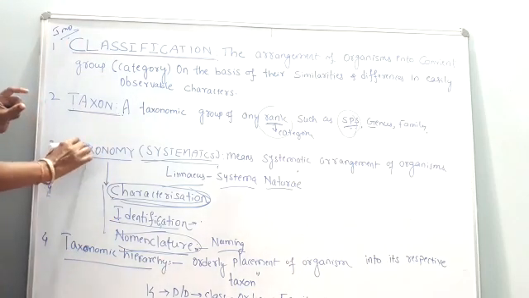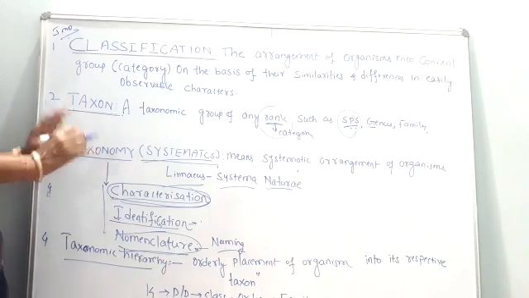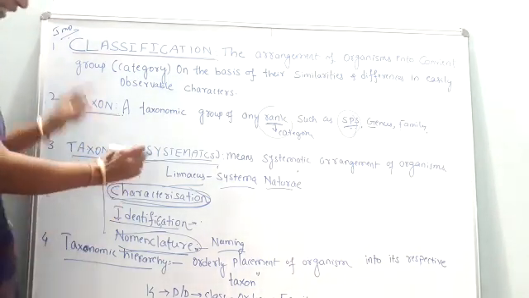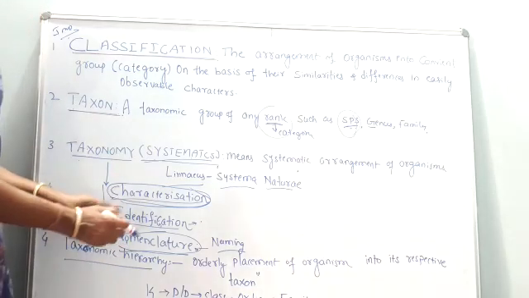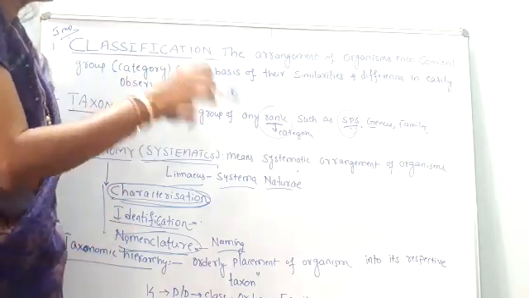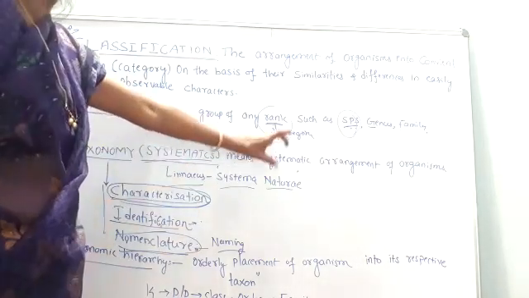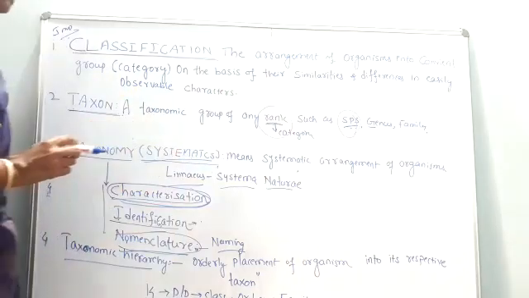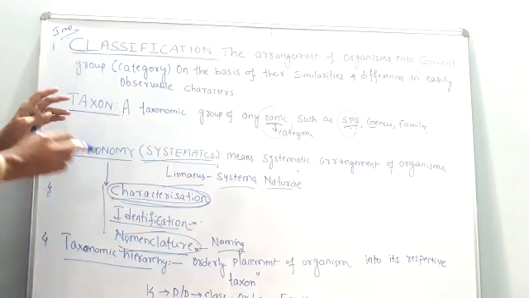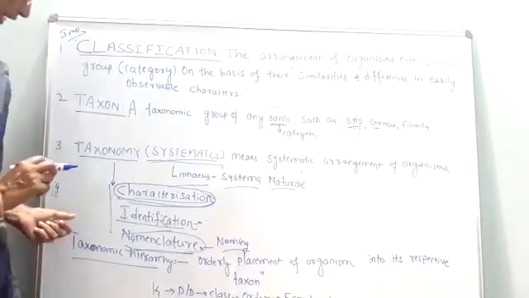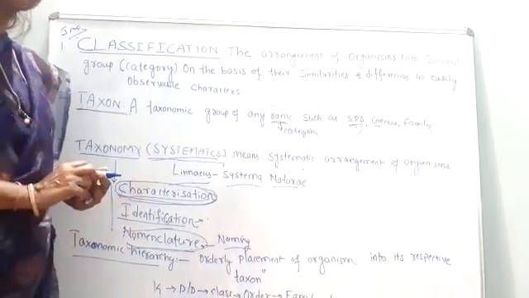Okay, the term taxonomy is clear now. The definition is very clear. It is the principle and process of characterization, identification, and nomenclature of a particular plant or particular animal, known as taxonomy. And systematics is also called the systematic arrangement of the organisms. Okay, and this was discovered by Carolus Linnaeus. Now next we will move towards the next term, that is called taxonomic hierarchy.